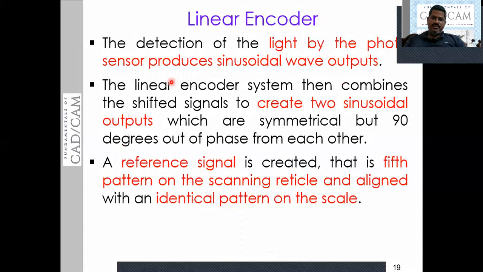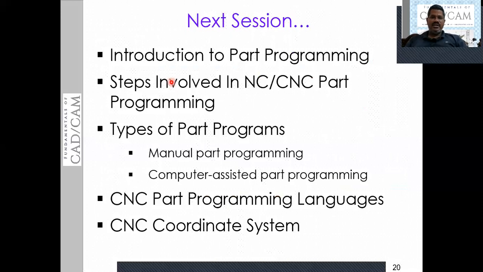In the next session, we will discuss part programming and the importance of the part program. Then we will see the steps involved in NC or CNC part programming, the steps to write the part program. As of now, I'm frequently using one word: the signal will be generated.